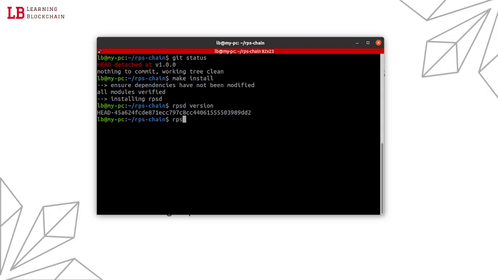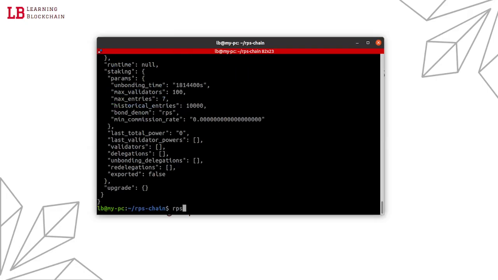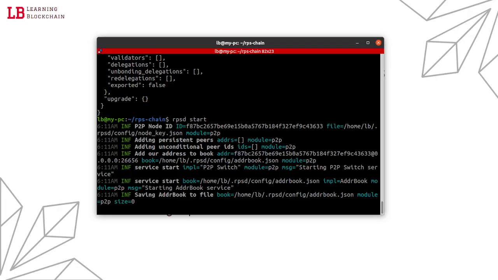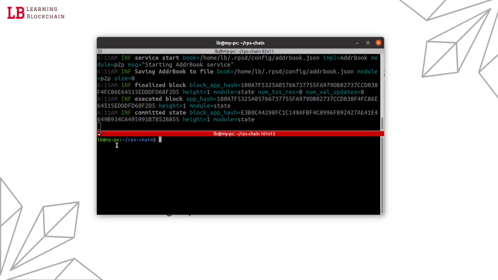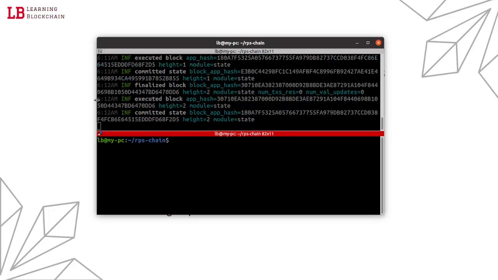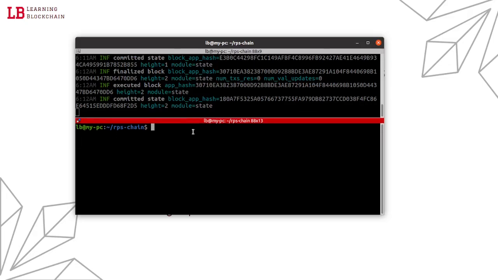So we can make init and we can start the chain. So we're in v1, let's create just one game to see how then it's migrated and includes the upgrade height, the expiration height.